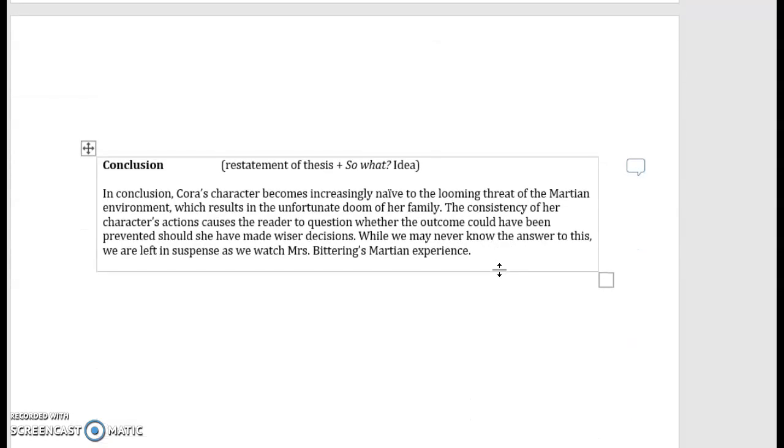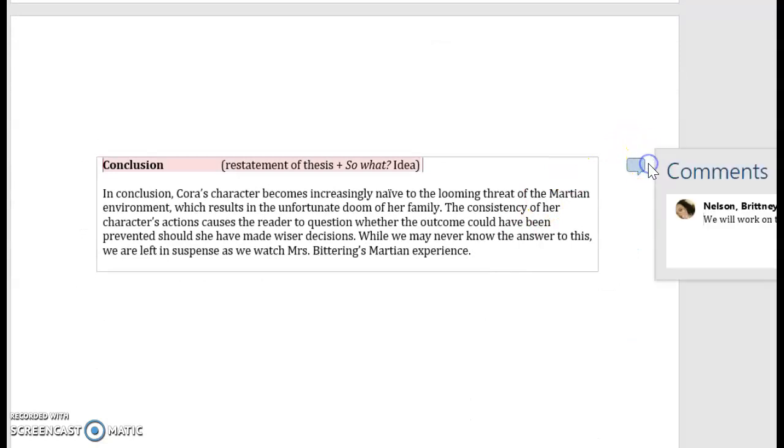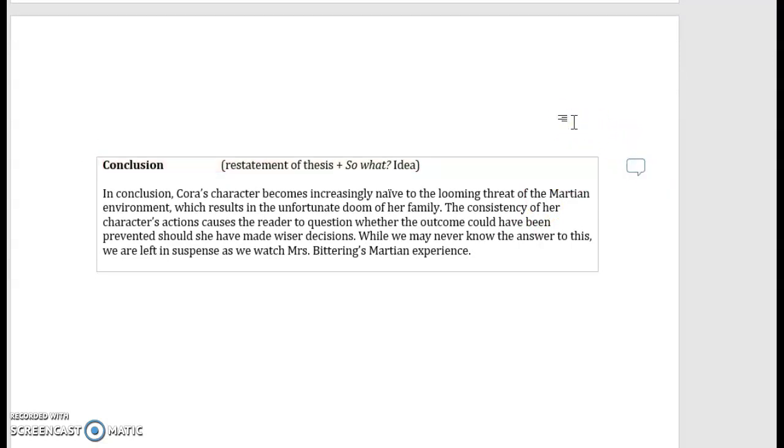So now we're going into the conclusion. It's the so what? It's like, what is the need to know about all of this? Why did you write this? Why was this important for me, Ms. Nelson, to read about, right? And so I said, in conclusion, this is the restatement of my thesis.